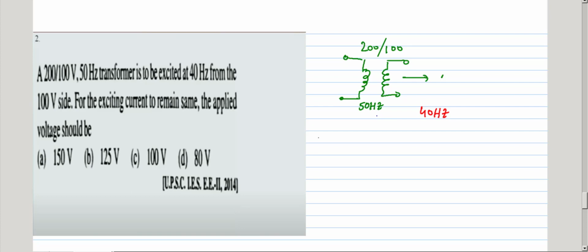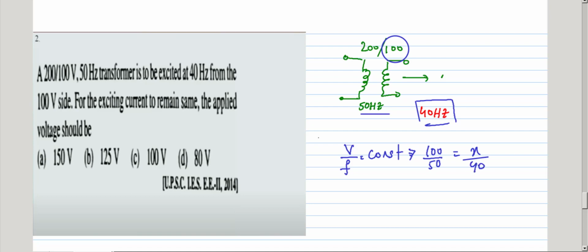For excitation current to remain the same, the applied voltage for excitation should be the same. He has given the excitation from the 100 volt side, and it is already 50 Hz. If I excite at 40 Hz, what should the voltage for excitation be? The excitation should remain the same, which means V by F is constant. V by F constant equals 100 by 50, which equals x by 40.